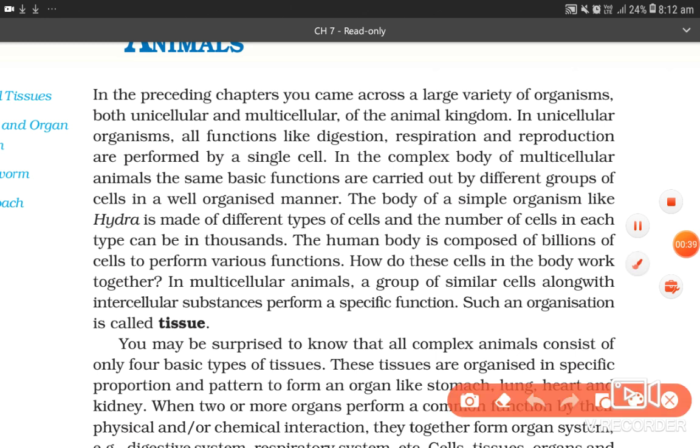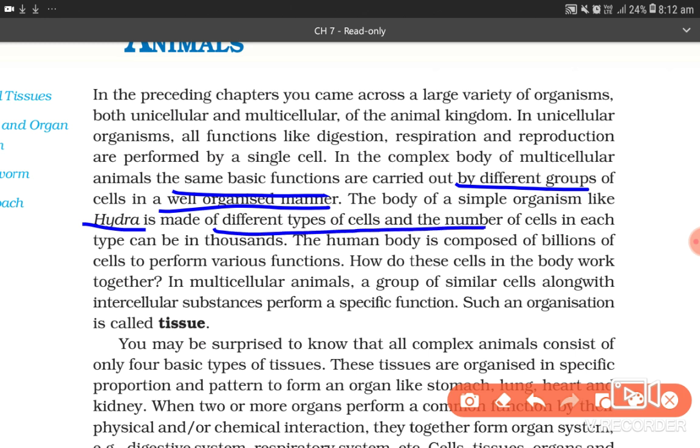In the complex body of multicellular animals, the same basic functions are carried out by different groups of cells in a well-organized manner. The body of simple organisms like Hydra is made up of different types of cells, and the number of cells in each type can be in thousands. The human body is composed of billions of cells to perform various functions.